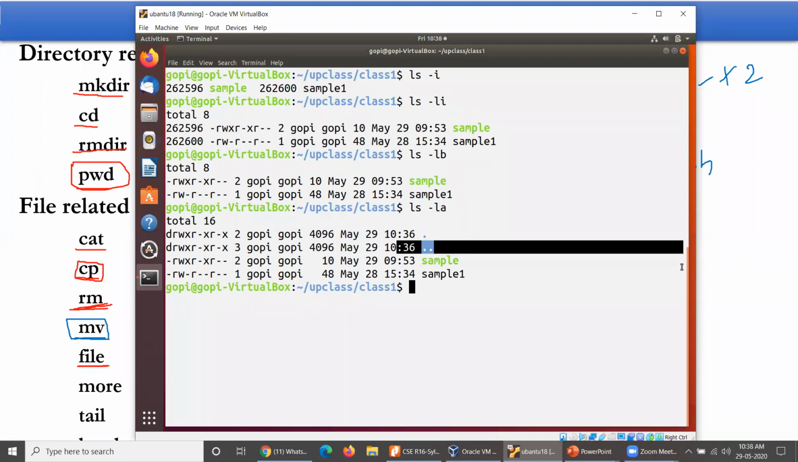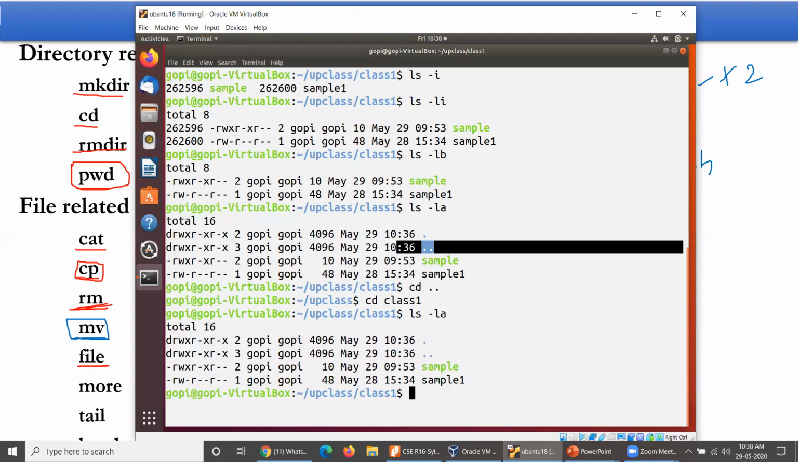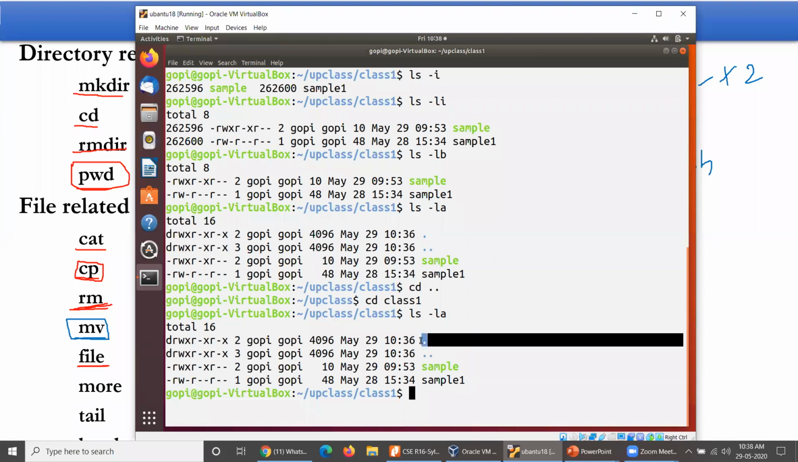If you want to move to its parent, use cd space double dot. Then it will move to its parent. If you want to enter a particular directory, you have to specify the name itself. As and when you take ls -la, two extra directories get created. That is the meaning of a current reference here.